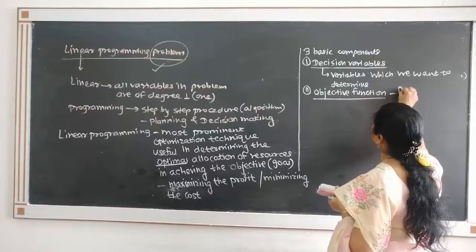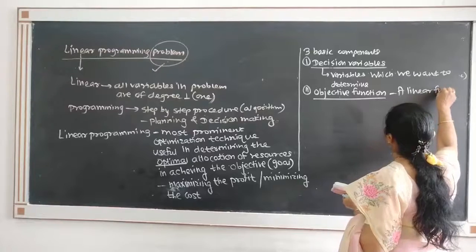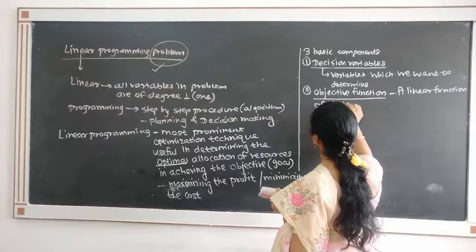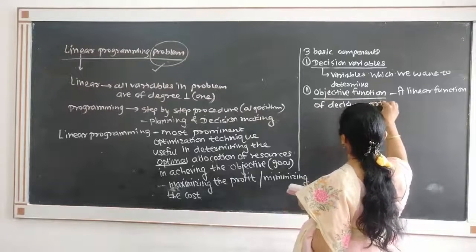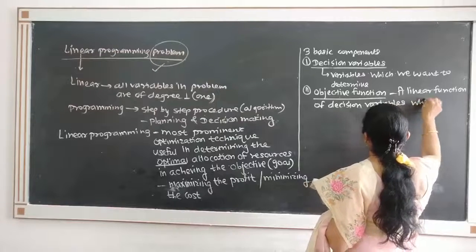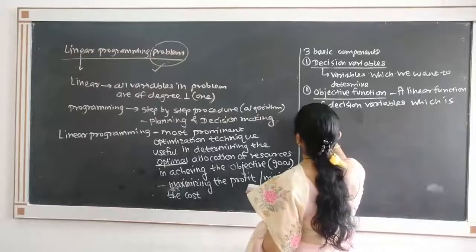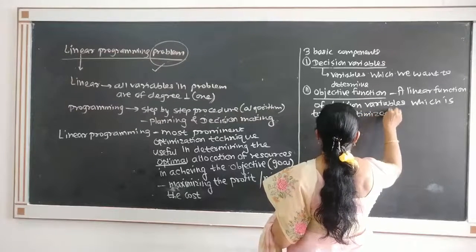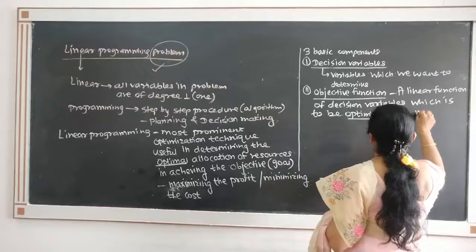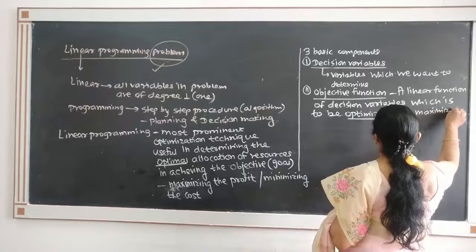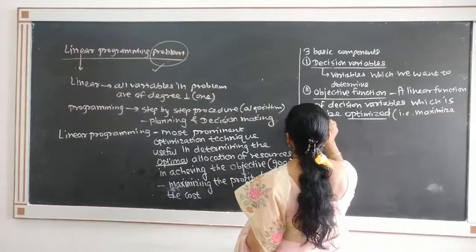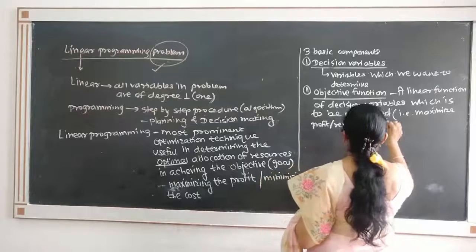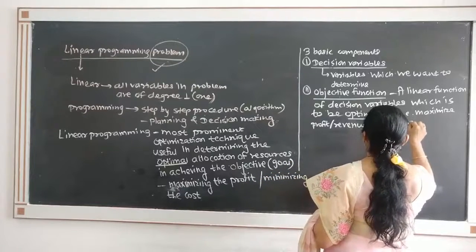Objective function, it is a linear function of decision variables which is to be optimized, that is maximized if it is profit or revenue and minimize if it is cost.